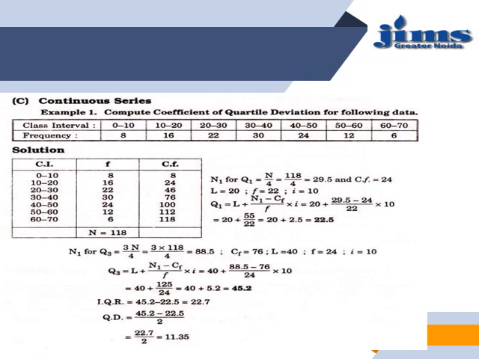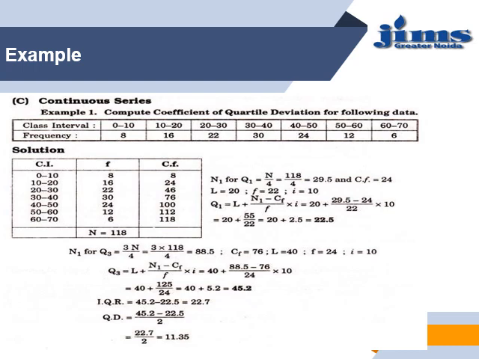Now we have to find the quartiles for continuous series. In a continuous series, we have the class intervals, which are continuous. With respect to class intervals, we have frequencies. In the solution, in the first column we will put the class interval, in the second the frequency, and in the third the cumulative frequency. Here the value of n is 118. So Q1 will be the n by 4th term, that will be 29.5. So 29.5 lies after 24, so it falls in the range 20 to 30.